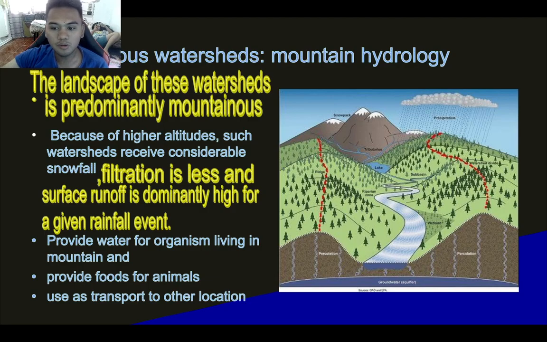And due to the high amount of rocks, the infiltration in this type of watershed is less. So the infiltration in this area is little, and the surface runoff is dominantly high for a given rainfall. This type of watershed provides water for organisms living in the mountains, and it also provides food for animals used as transport to other locations. So this type of watershed basically has high runoff, because infiltration is low due to the amount of rocks present in this type of watershed.